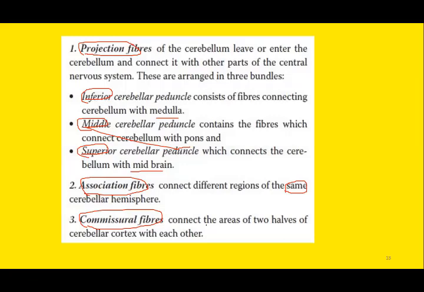So the white matter of the cerebellum contains three types of fibers: projection fibers, which are connected with the CNS through the three cerebellar peduncles with the medulla, pons, and midbrain; and different regions of the same cerebellar hemisphere are connected with each other with the help of association fibers, the second type. And the two cerebellar hemispheres are connected with each other with the third type of fiber, that is the commissural fiber.